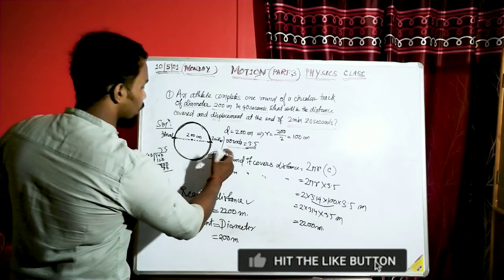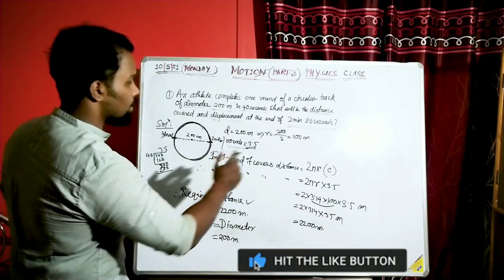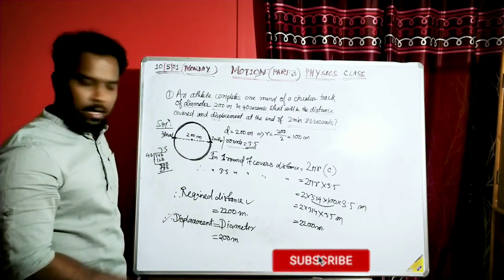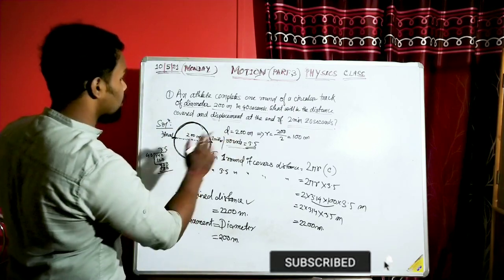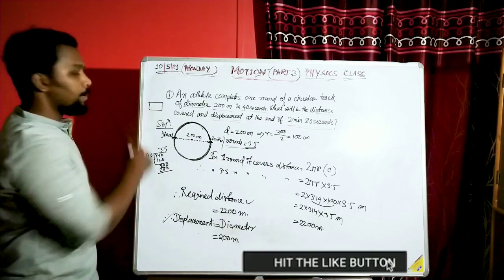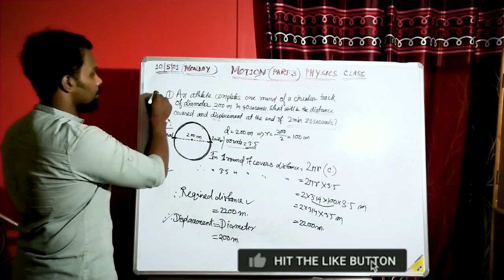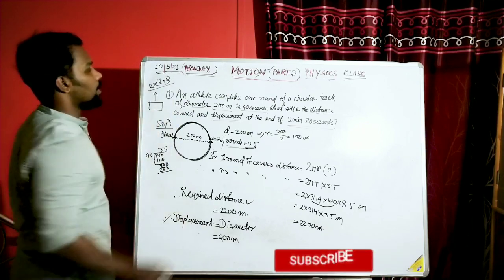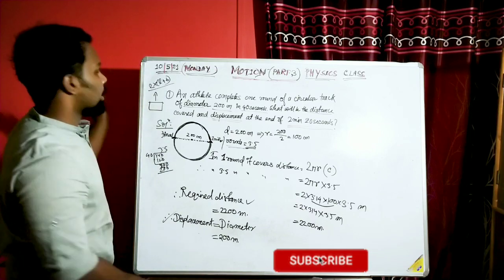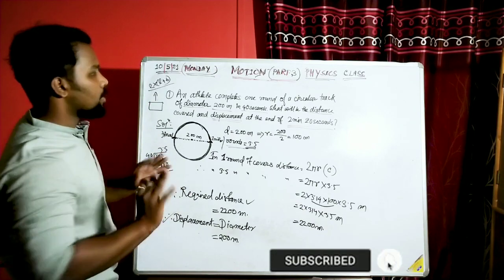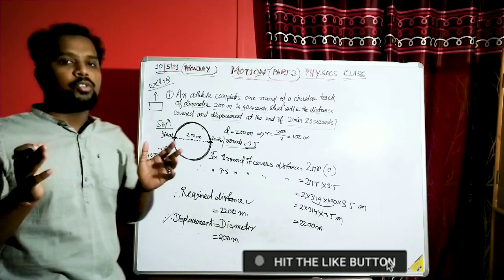In one round it covers the distance twice pi r, that is the circumference of the circle. Clear? Now if it is a rectangular path, it will be the perimeter, right? Perimeter will be 2 into length plus breadth. In that case, the length and breadth of the path will be given. Don't worry about that and don't get confused. You have to be clear about your geometry.